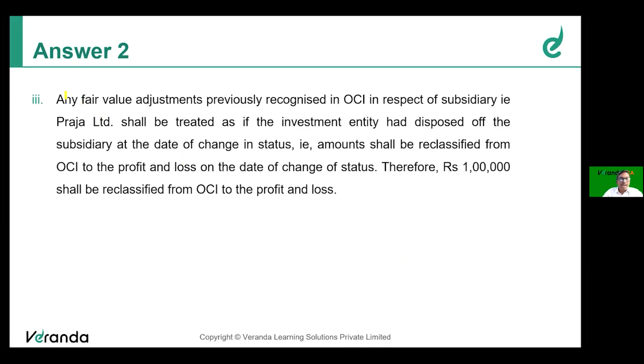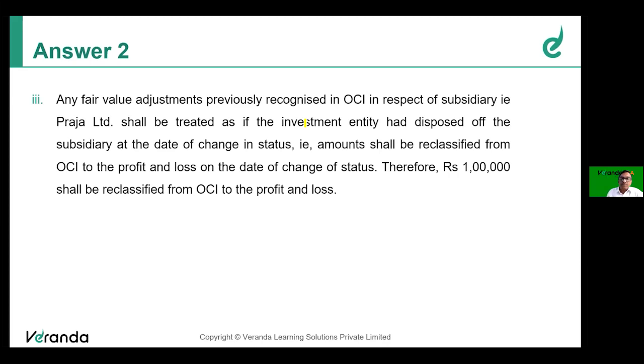Any fair value adjustment previously recognized in OCI in respect of the subsidiary shall be treated as if the investment entity disposed of the subsidiary at the date of change of status. Actually, they have not disposed of. But once the status changes, any fair value adjustment recognized in OCI shall be treated as if the entity has disposed of the subsidiary.